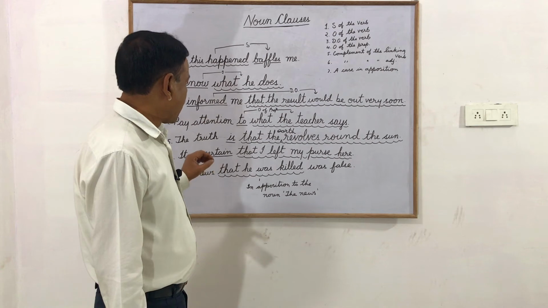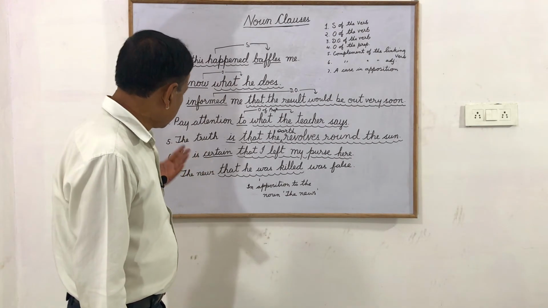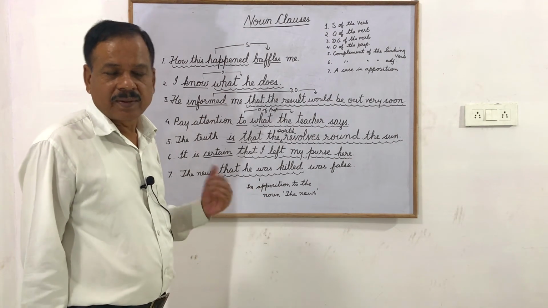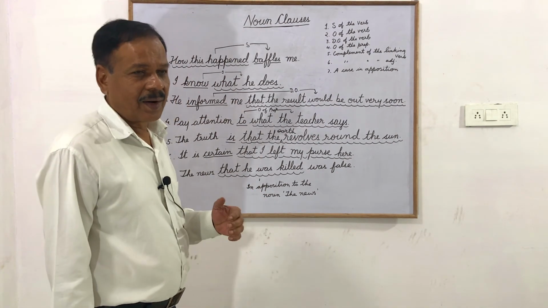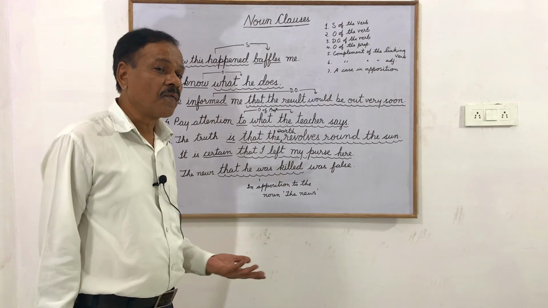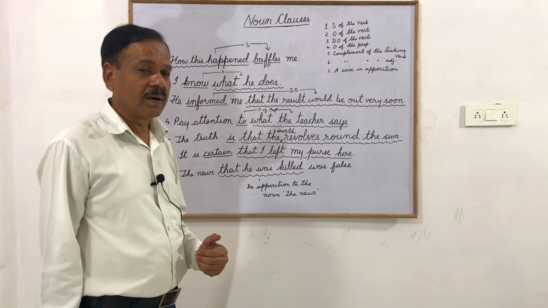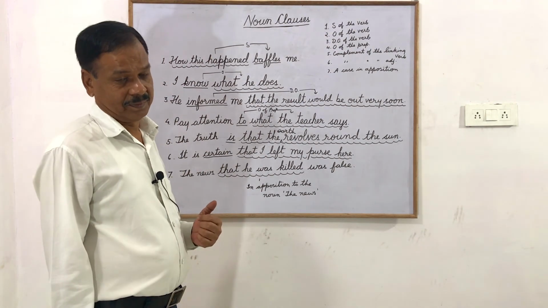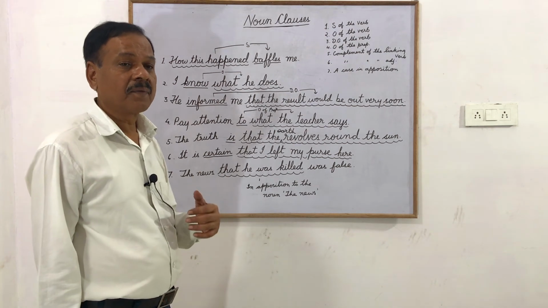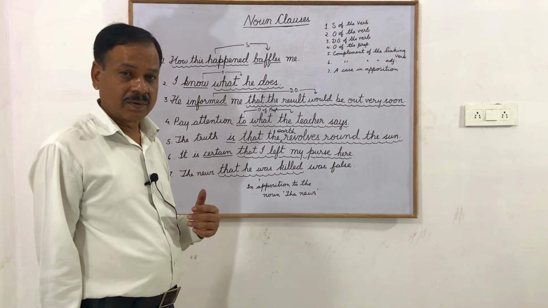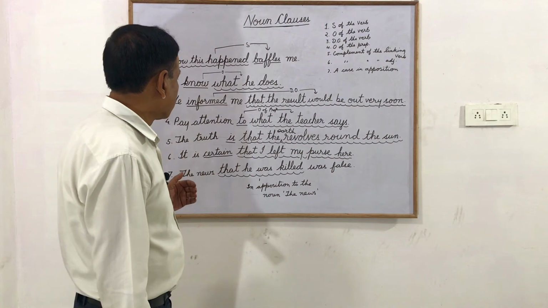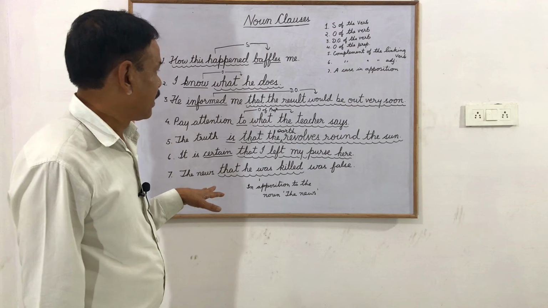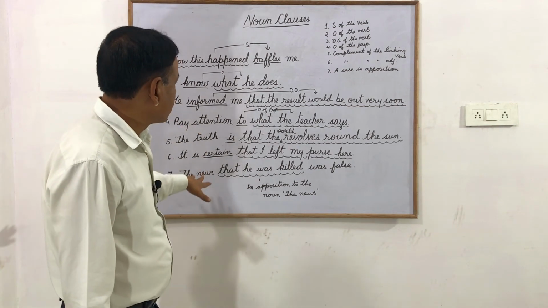And you see, there are others also, like I want to know whether the principal is in the office or not. Now, whether the principal is in the office or not, that is a noun clause, object of the infinitive to know. Similarly, you can have object of gerund also. So there are other things also to note, but at first basic level you should understand this.